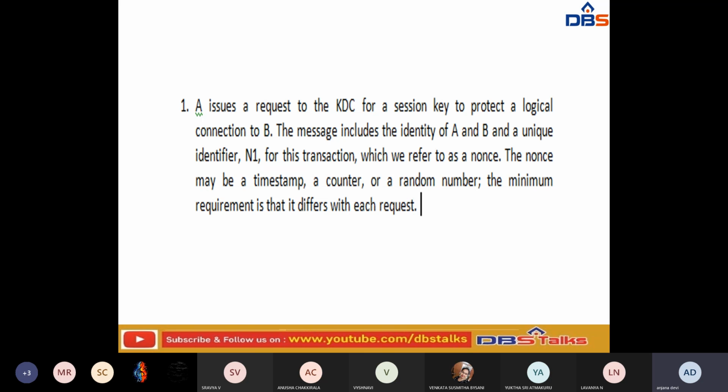If you have observed that figure, the first step is basically that you have to send the unique identity A, unique identity B, and an identification number N1 to B.